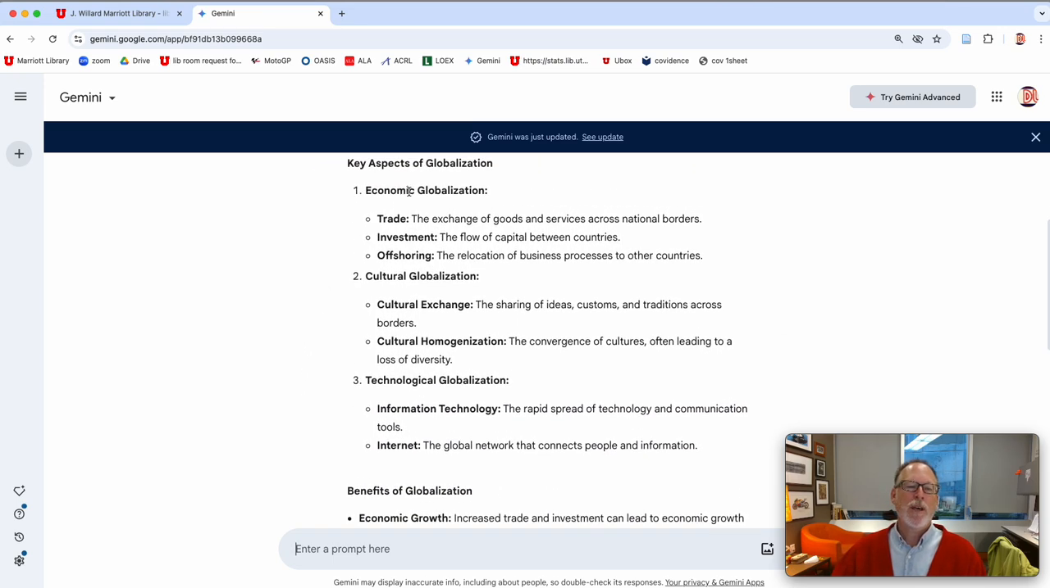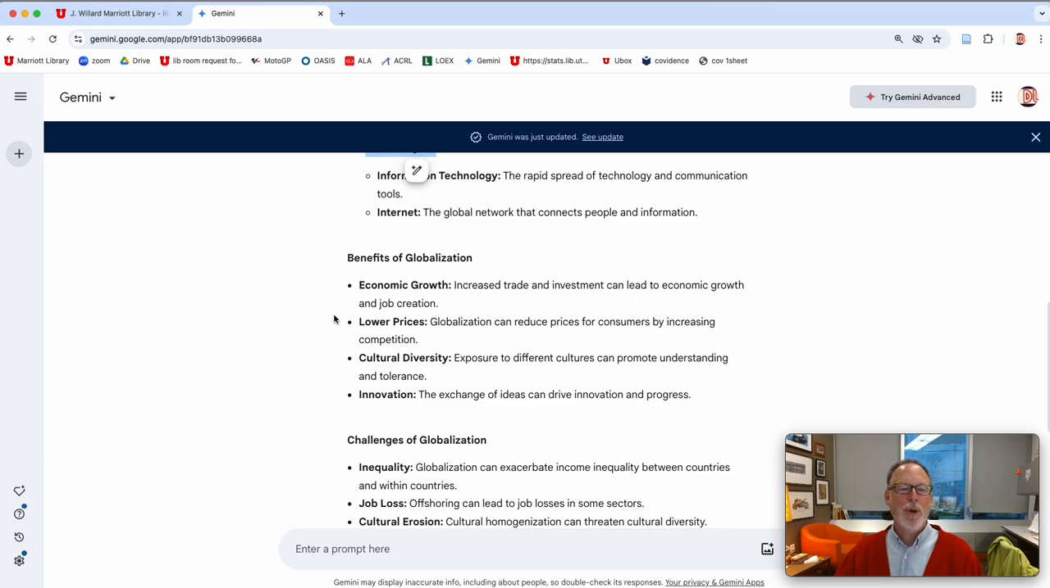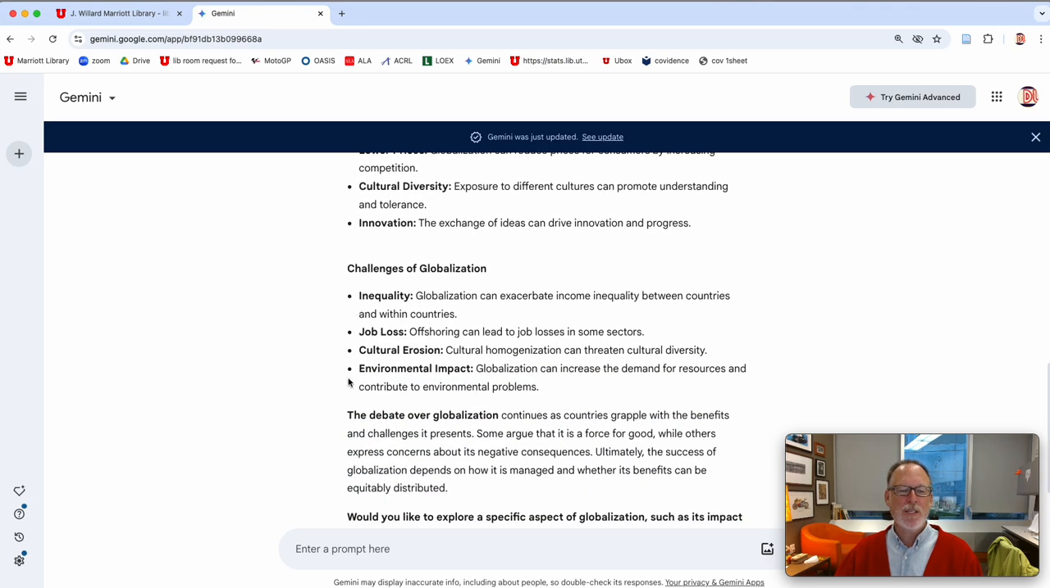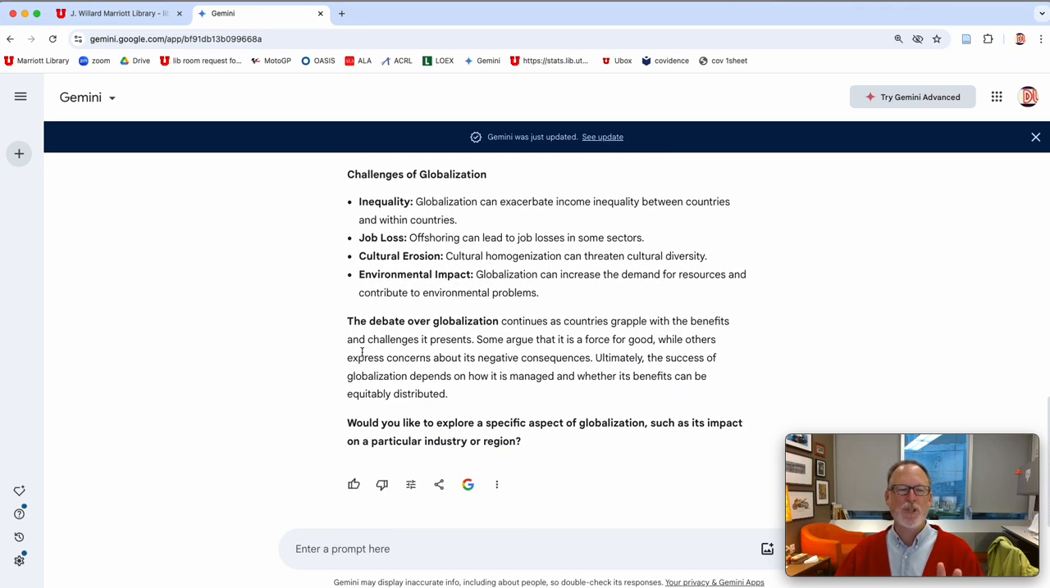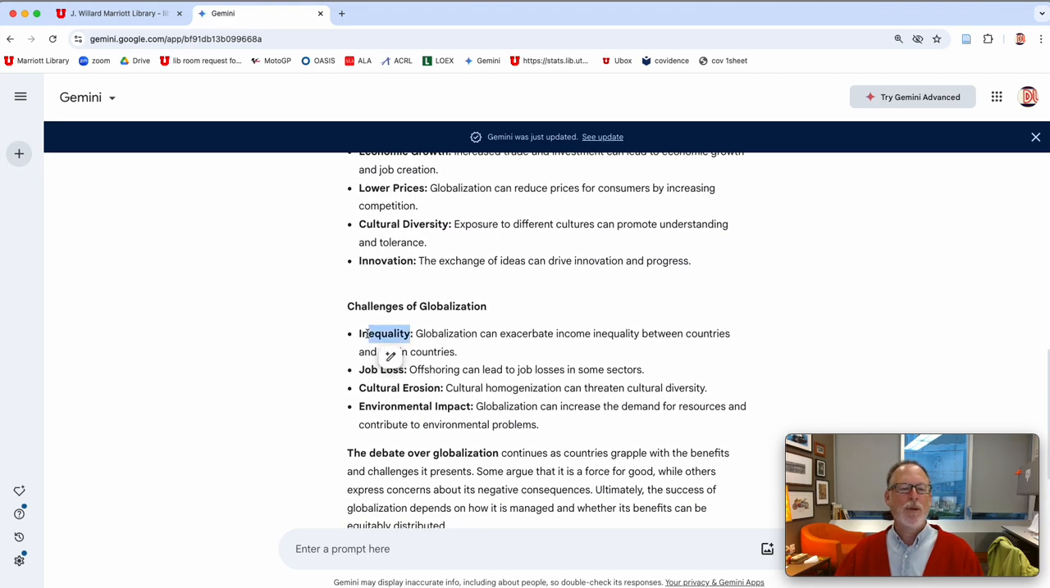So if you're interested in the economic, this is a big political issue in the United States right now. There's cultural, which I'm a big fan of because there's great food that comes along with the cultural globalization. There's technological, and well, okay, I'm not going to go into each one of these. But you could see benefits, challenges, and debate, and all sorts of great stuff. So you could use these as keywords. I'll use that as one of my keywords.